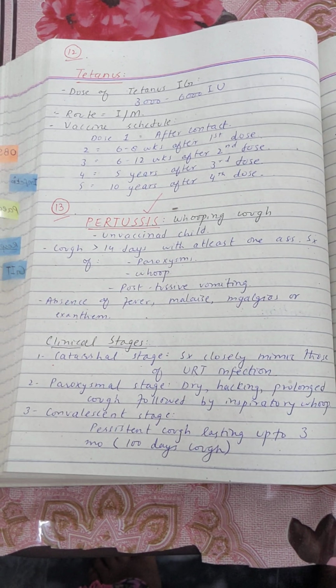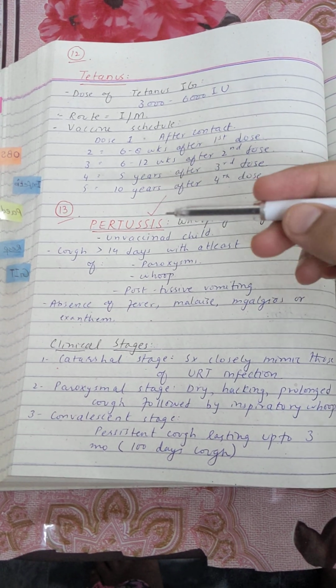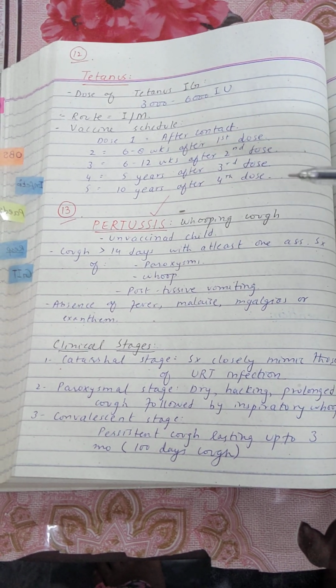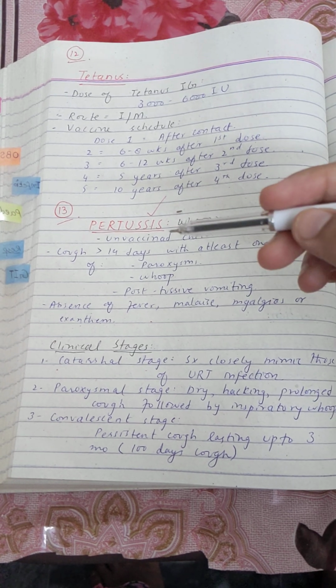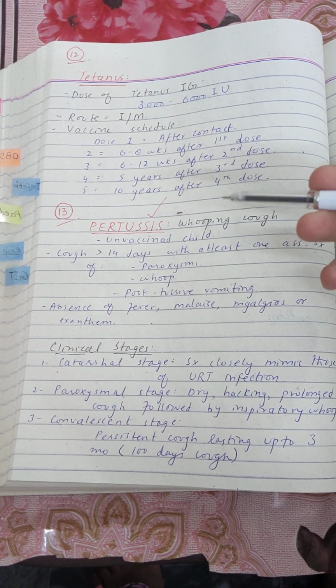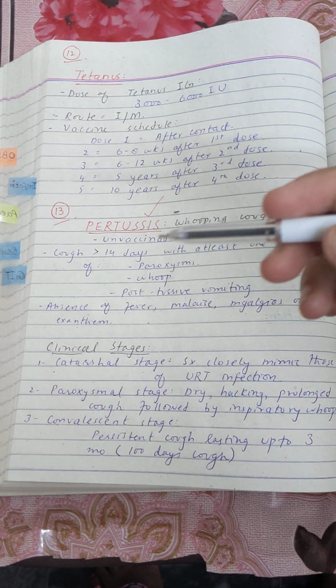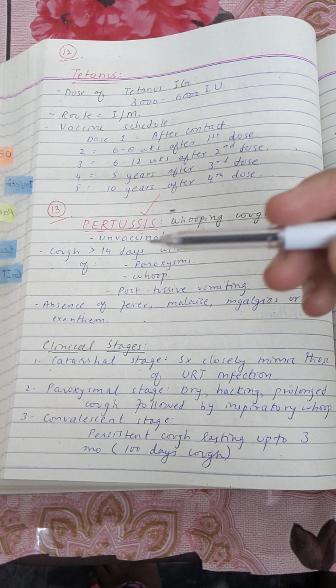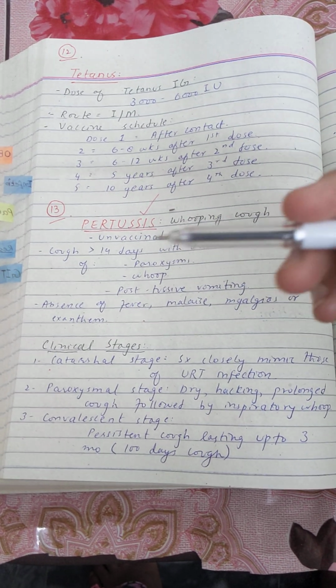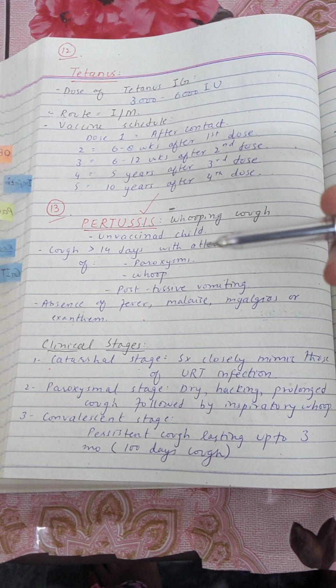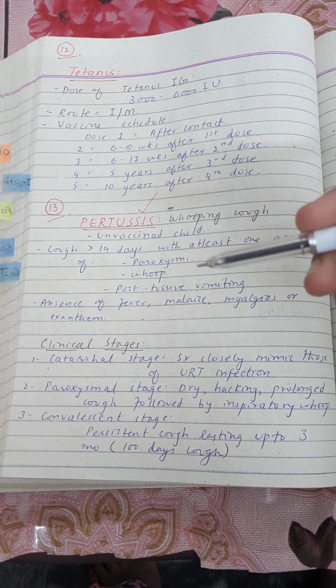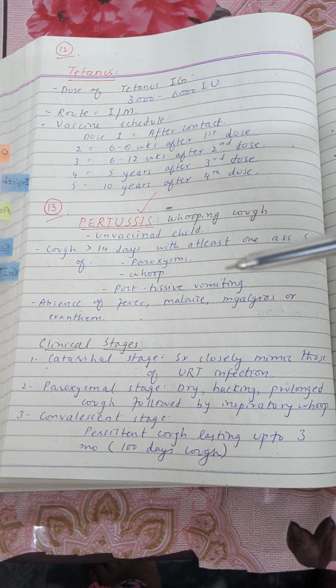Okay, so in this video, we'll be taking a look at the disease of pertussis or whooping cough. Now, it also occurs in an unvaccinated child like polio, and it is characterized with cough that lasts for more than 14 days, and the cough should have at least one of the following characteristics. That is, it should occur in paroxysms, it should have a whoop, and it should have post-tussive vomiting.